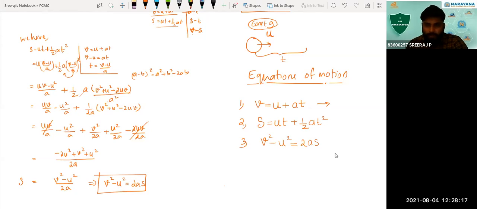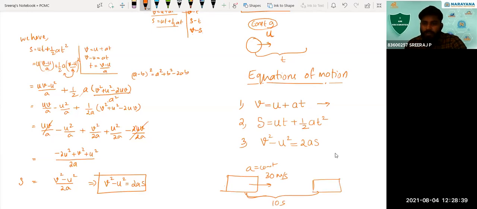So if we have a car, suppose it was moving with an initial velocity, suppose 30 meters per second, okay? Now you are giving it a constant acceleration. That is the accelerator of the car you are keeping, constant acceleration you are giving. So after a certain time t, suppose after 10 seconds, what will be the speed of the car?